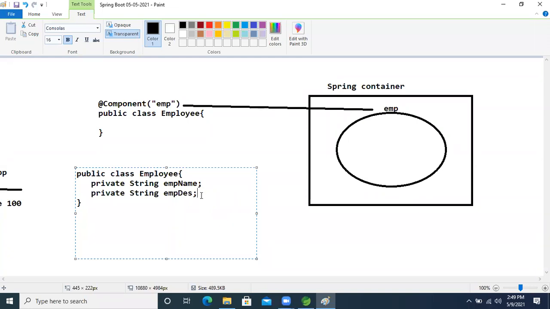Setter injection or getter injection or constructor injection, I don't want these things. I want to inject the data using the @Value annotation.